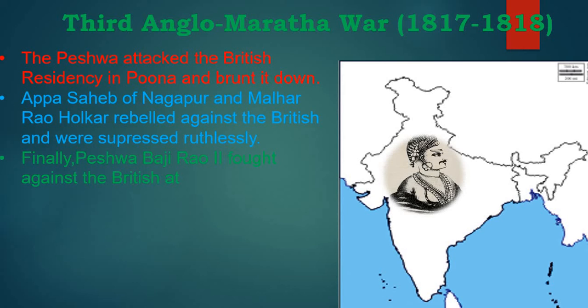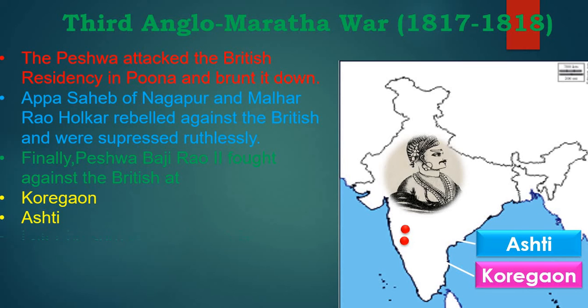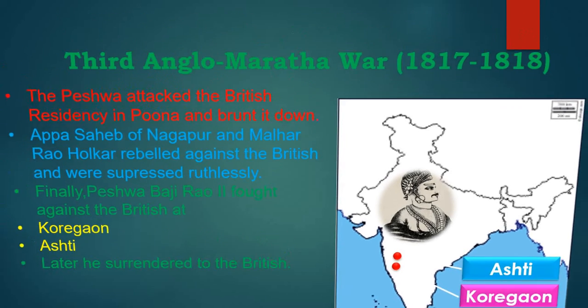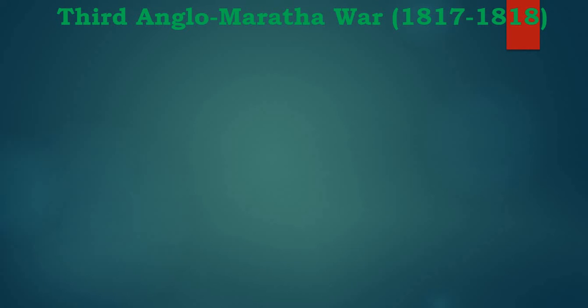Finally, Peshwa Balaji Rao II, who had entered into the Treaty of Basin subsidiary alliance, fought against the British at Koregaon and at Ashti. Later, he was unable to continue the war and surrendered to the British. This is how the third Anglo-Maratha war also ends.